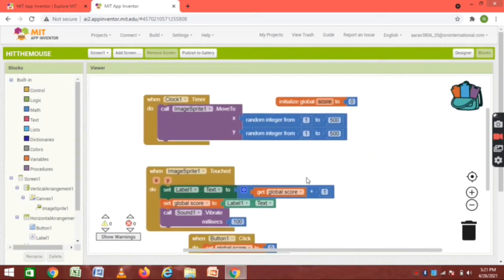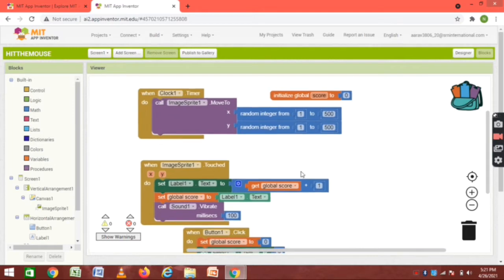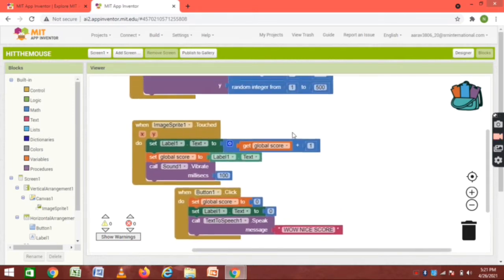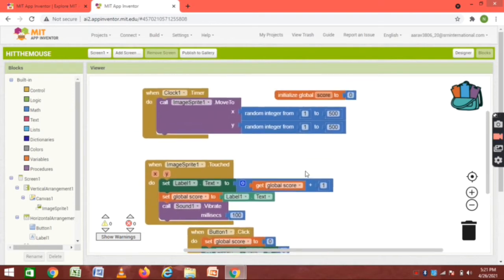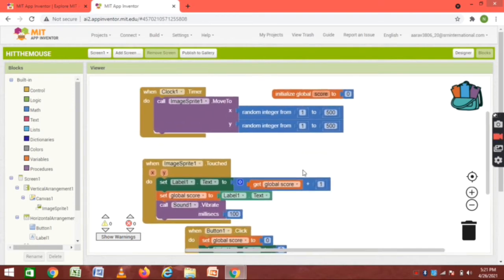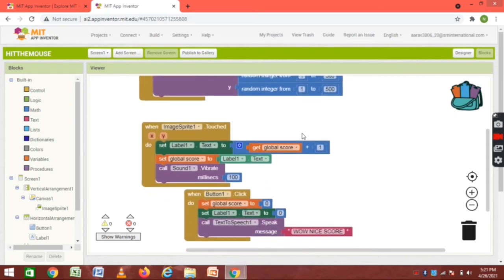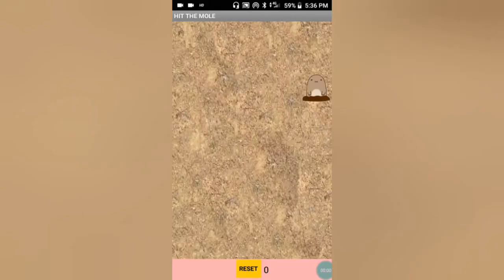Okay. So the first question is why did you choose to make this project? I chose to make this project because I thought that this will increase the tapping speed and reacting speed of fingers. Now the second question is what did you find difficult while making your project?